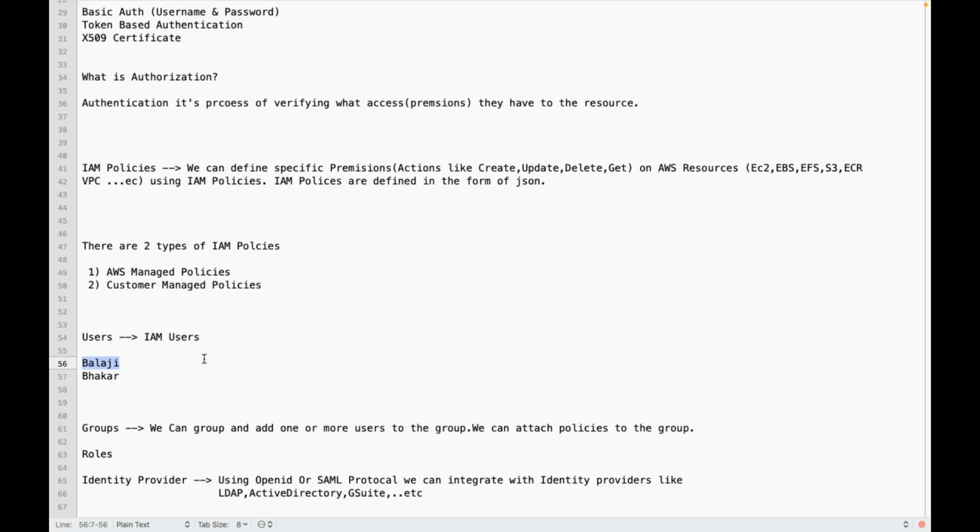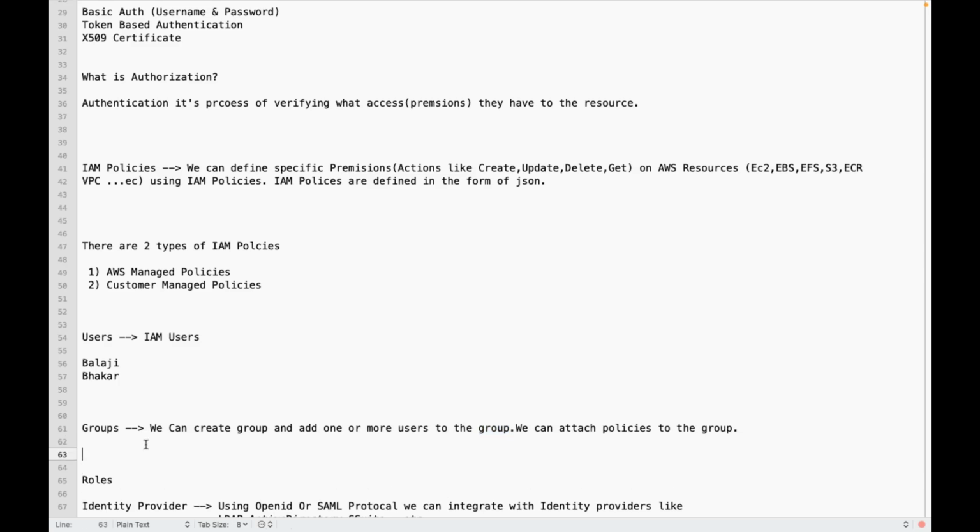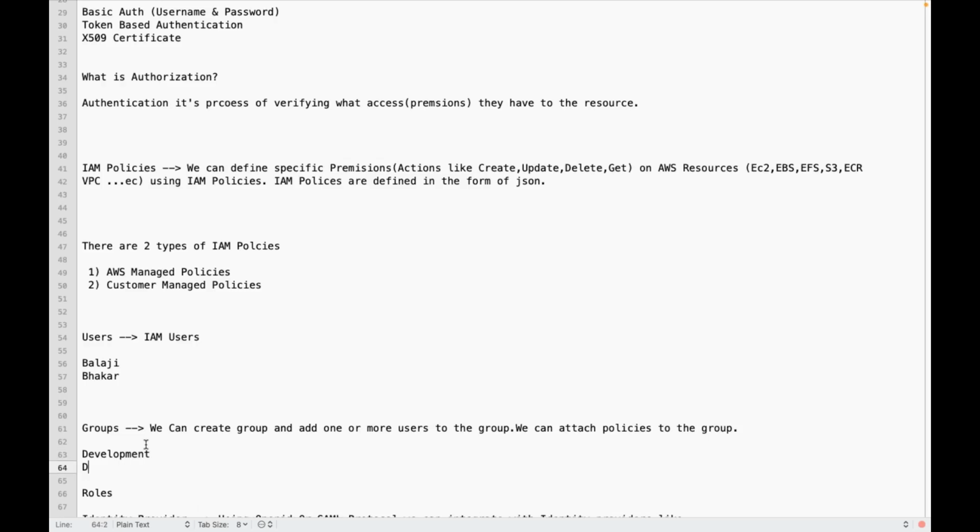There is something called group. We can create a group, add one or more users to the group, and attach policies to the group. A group is like a development group, DevOps team, admin group, testing team or QA group, QA team, like this.